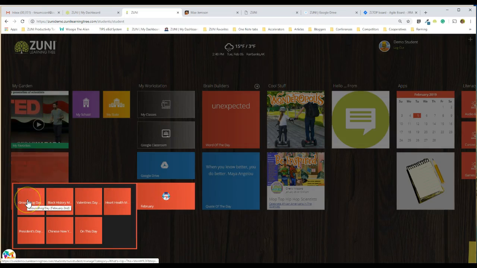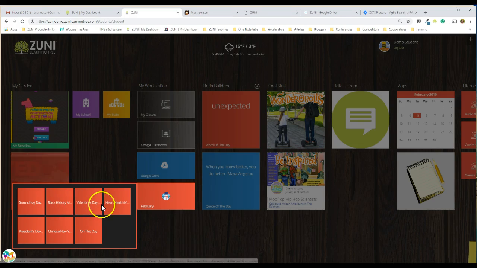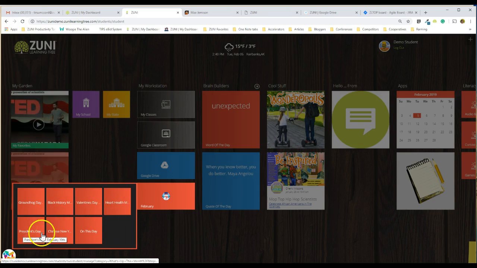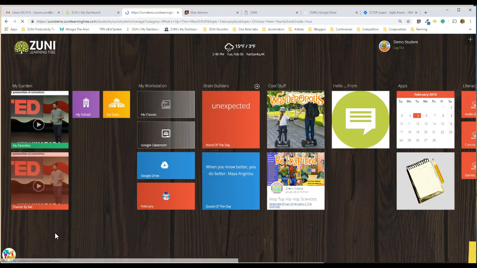So Groundhog Day, which has already passed, but they can certainly go back and take a look. Black History Month, you'll have resources to really engage all month long from here. Valentine's Day, Heart Health, President's Day, Chinese New Year. And since today is February 5th, and it's the first day of Chinese New Year, which continues for 15 days, and this is the year of the pig, let's click on into Chinese New Year.